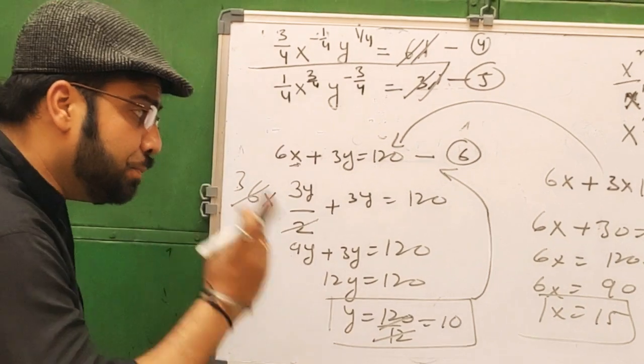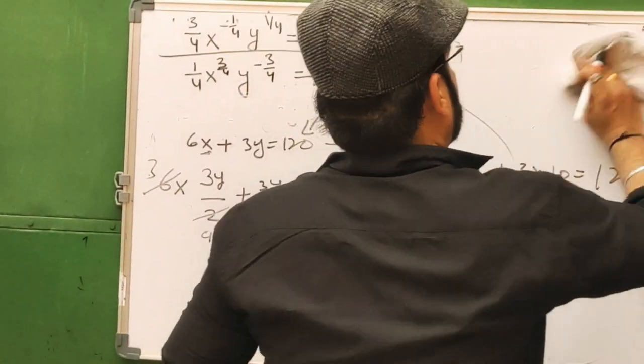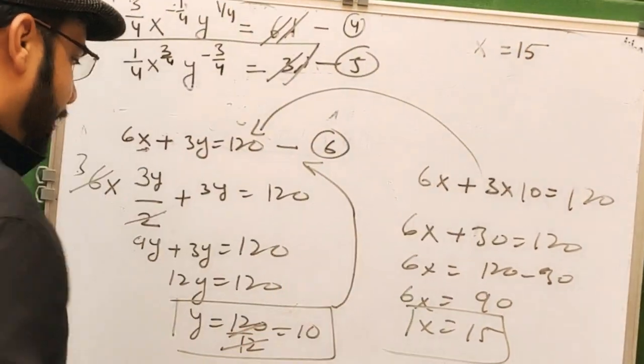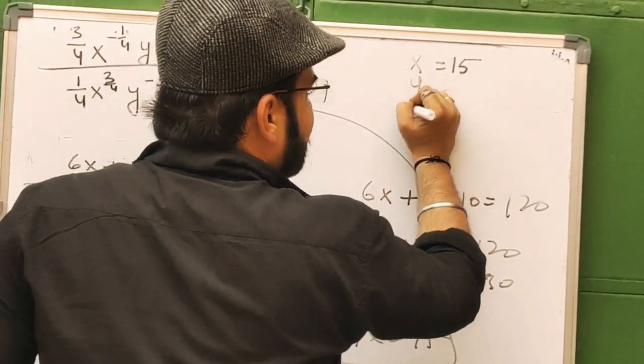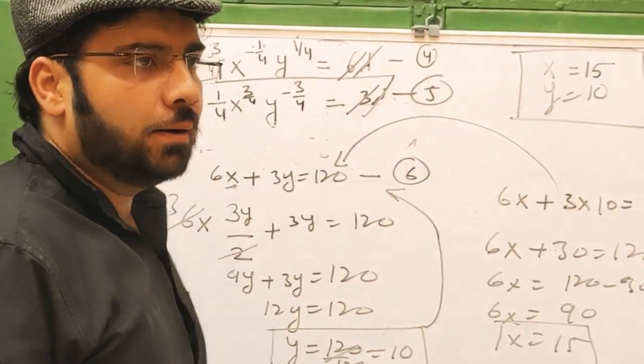So here is the proof that the consumer will be in equilibrium when he purchases 15 units of X and 10 units of Y. Then he will be in the beneficial condition.